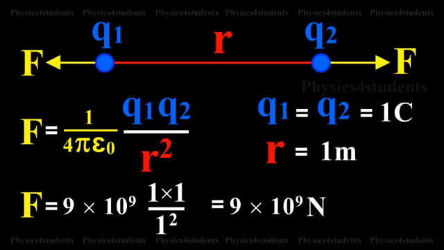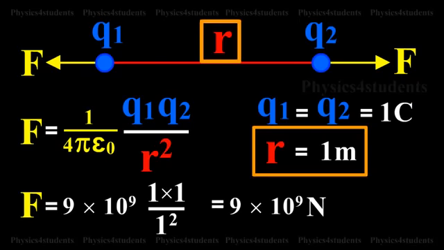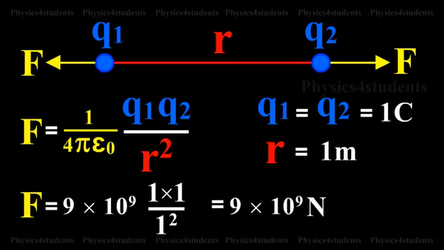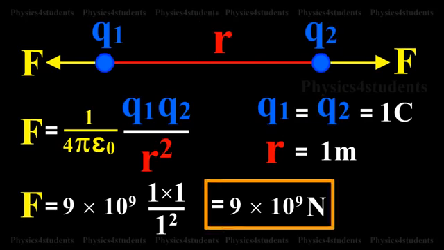1 coulomb is defined as the quantity of charge which, when placed at a distance of 1 meter in air or vacuum from an equal and similar charge, experiences a repulsive force of 9 into 10 raised to 9 newtons.